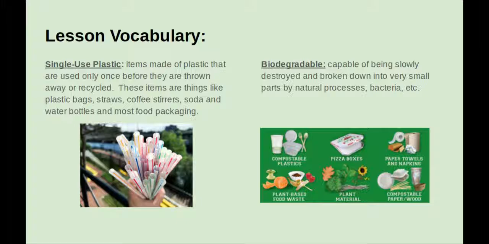A single-use plastic is an item made of plastic that is used only once before it is thrown away or recycled. Examples of single-use plastics are straws, plastic snack or sandwich bags, coffee stirrers, water bottles, and most food packaging. The word biodegradable describes something that is capable of being slowly destroyed and broken down into very small parts by natural processes. Items made of paper, plant material, or compostable products are examples of biodegradable items.